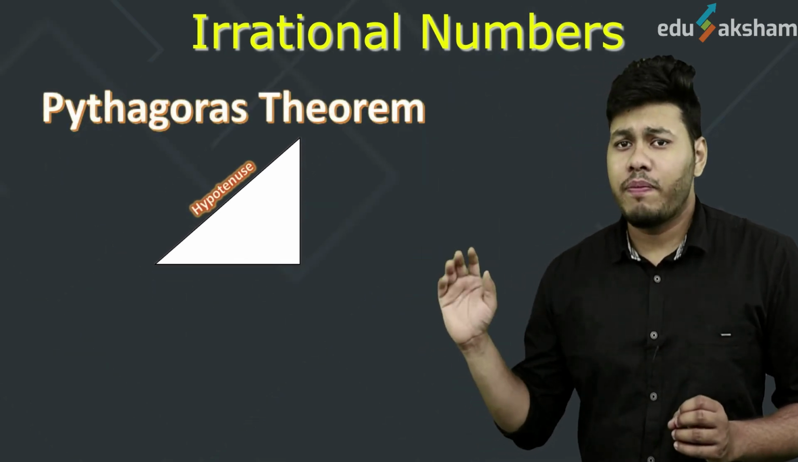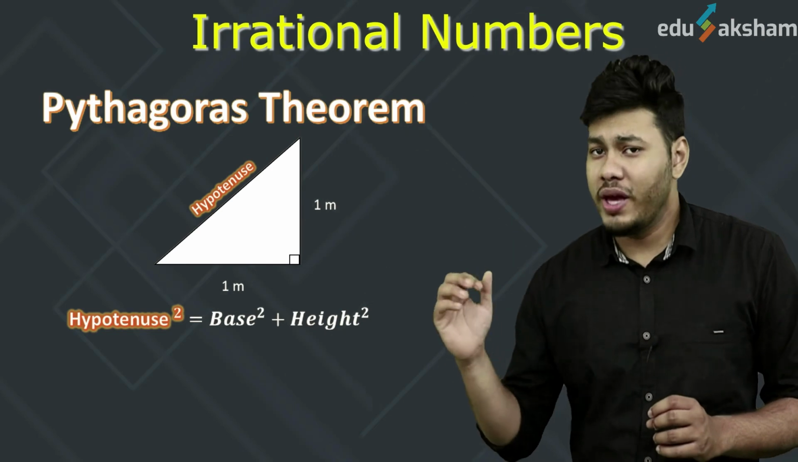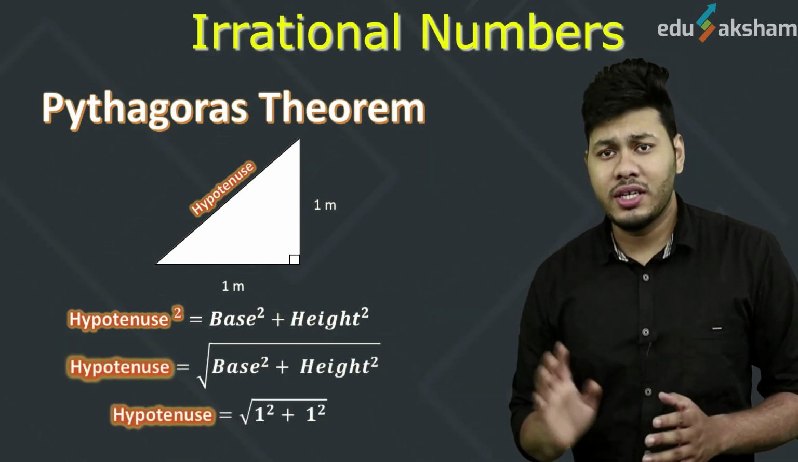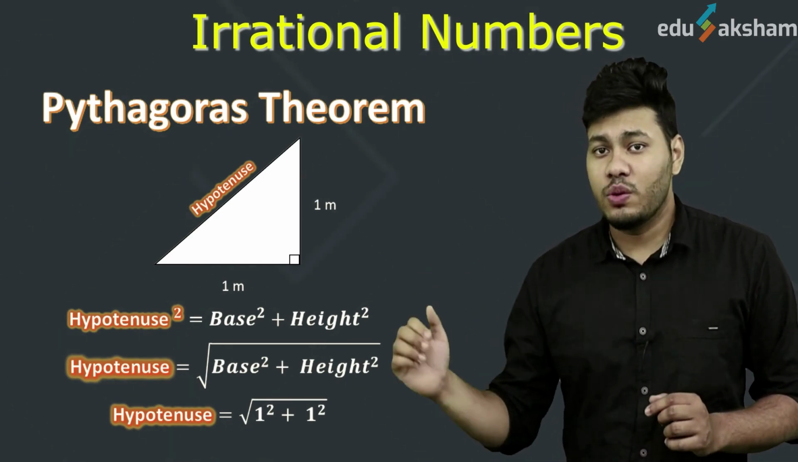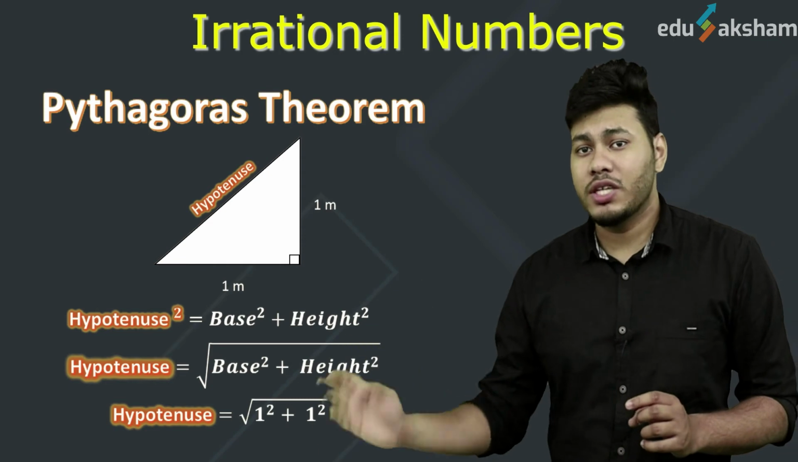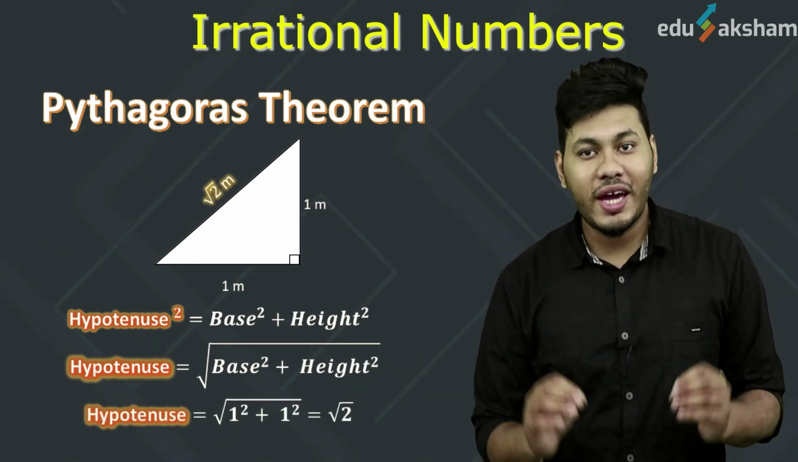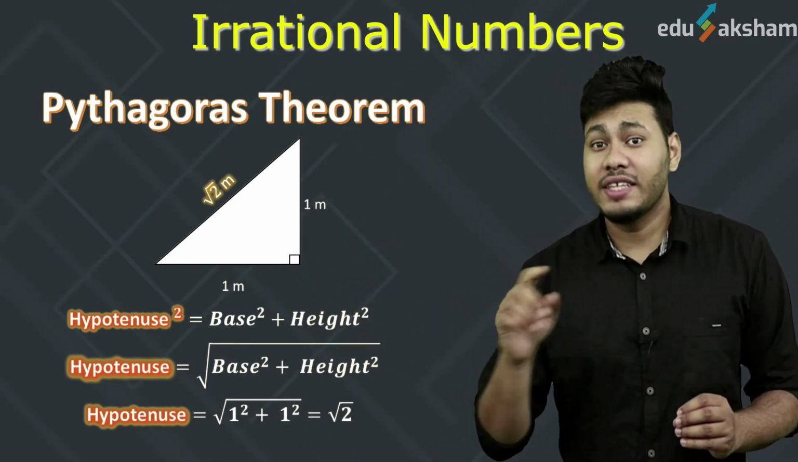We can find it by applying the Pythagoras theorem, which says that hypotenuse square is equal to base square plus height square. So we can take the base and height as 1 meter each, and we can find the hypotenuse as hypotenuse equal to √(1 square plus 1 square), which gives us √2. So we get the length of the hypotenuse, or we can say the diagonal of the square, as √2 meters.